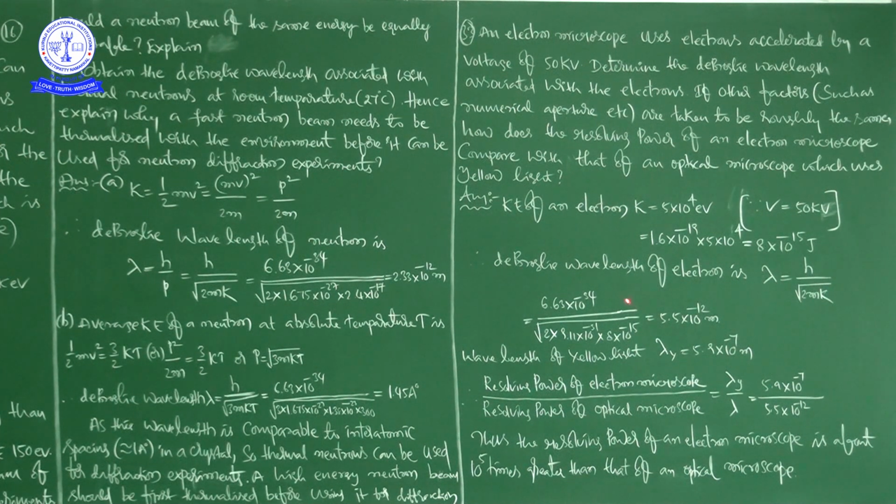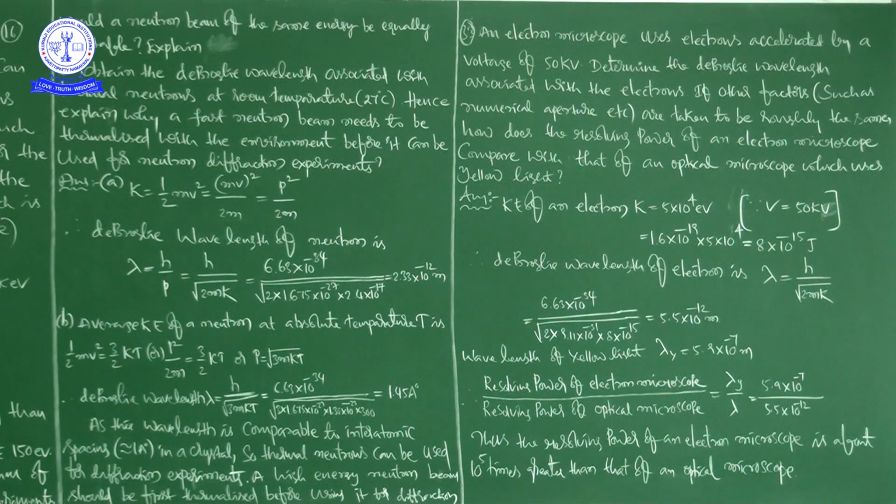Now the de Broglie wavelength of the electron is lambda equal to h divided by the square root of 2mK. The mass of the electron is 9.11 times 10 to the power of minus 31, and K is 8 times 10 to the power of minus 15. Completing this calculation, we get the de Broglie wavelength of the electron as 5.5 times 10 to the power of minus 12 meters. The wavelength of yellow light is a constant value we know: lambda y is equal to 5.9 times 10 to the power of minus 7 meters.